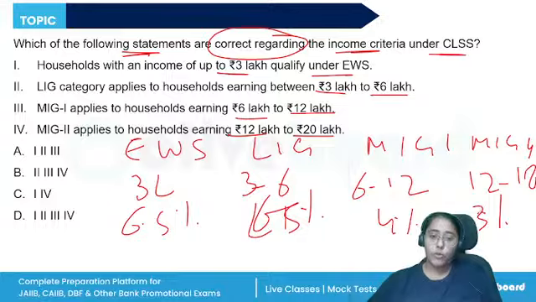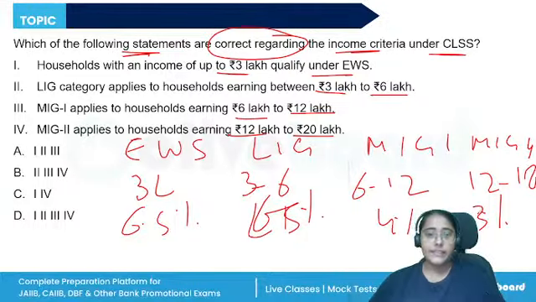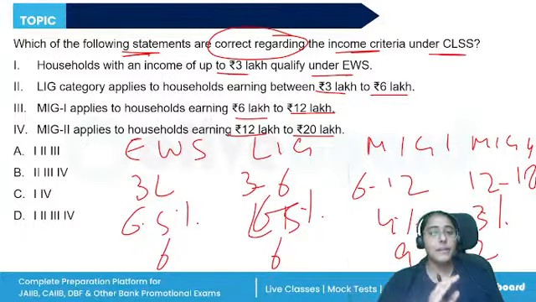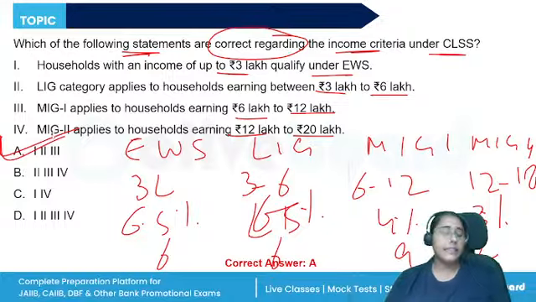The maximum loan tenure is 20 years for all. Maximum loan amount eligible is 6 lakhs, 6 lakhs, 9 lakhs, and 12 lakhs. And the maximum carpet area 30 square meter, 60 square meter, 120 square meter, and 150 square meter is there. So the correct answer is A, 1, 2, and 3.